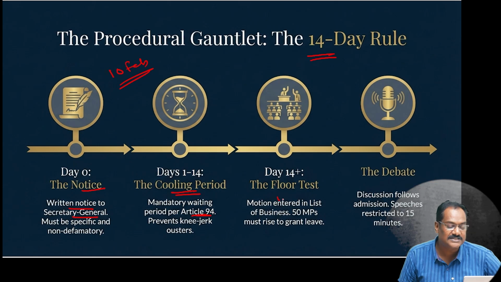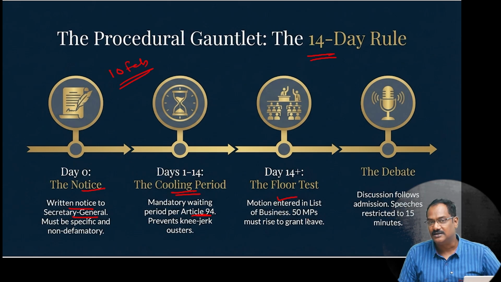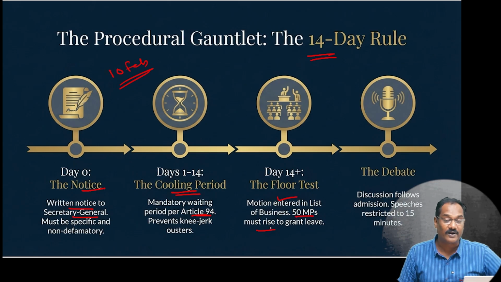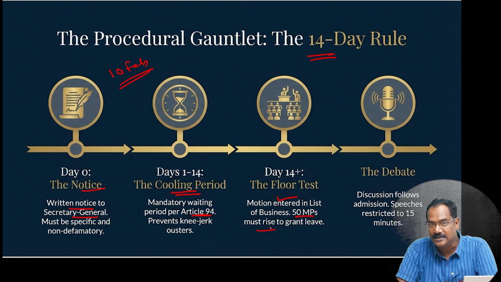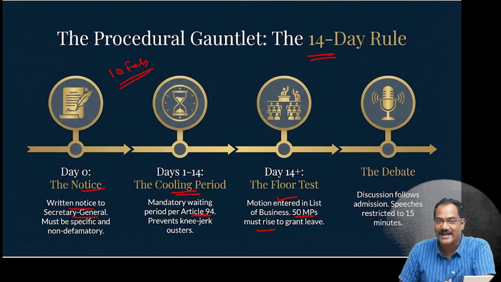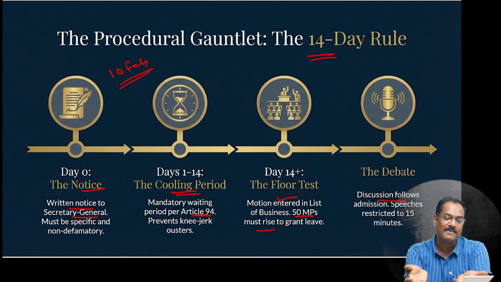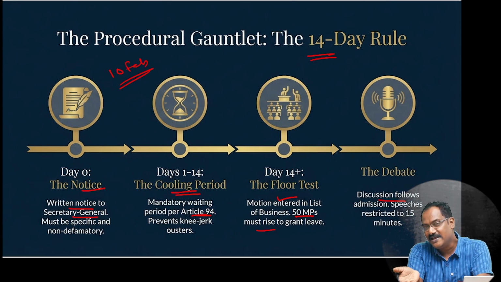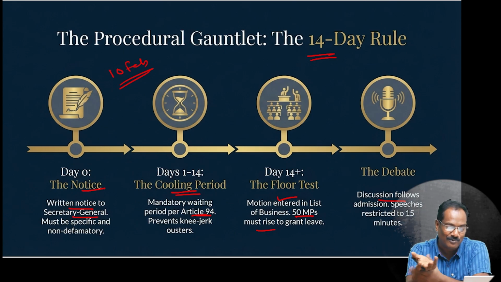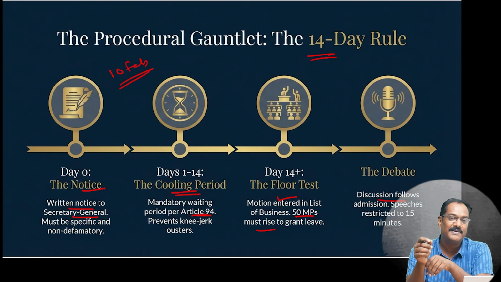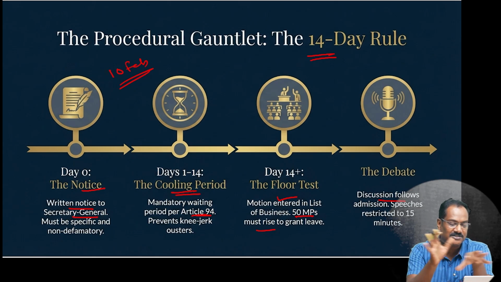After the 14 days, the motion is entered into the business list, and 50 MPs have to rise and say that yes, we want to remove him, or we do not have confidence in him. Then a debate happens. He can defend himself. He can say that I did not do anything wrong, I was not partial to anybody, I was giving a level playing field, which is basically bogus. But everybody can speak only for 15 minutes on this. So this is the procedure.